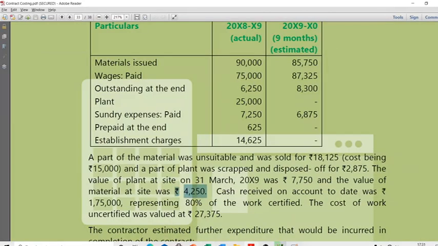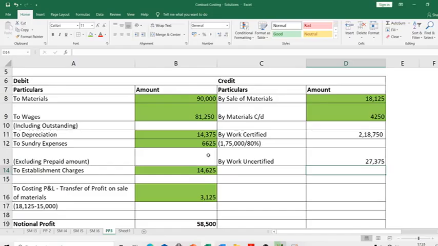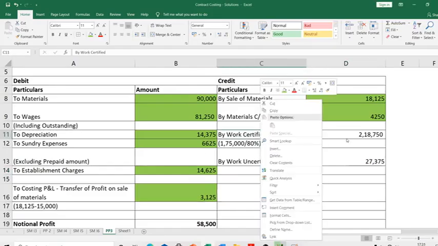They have not told you work certified directly, but they have told you cash received was 1,75,000. It represented 80% of work certified. So 1,75,000 is 80% of work certified. What is work certified? 1,75,000 divided by 80%. So you have work certified.